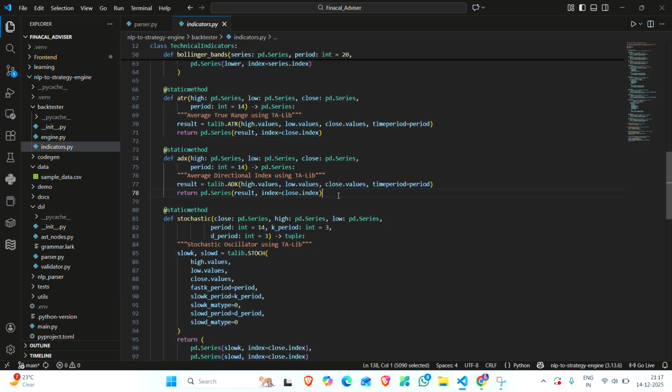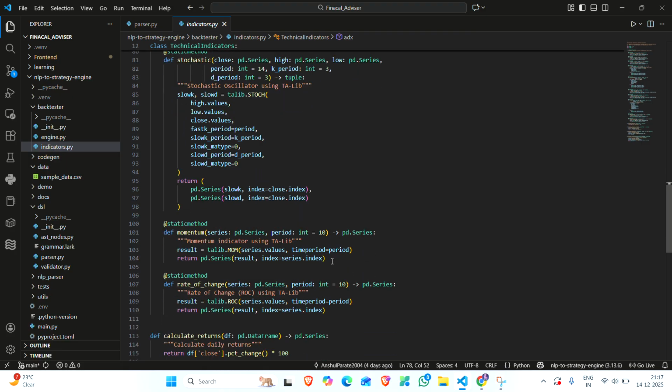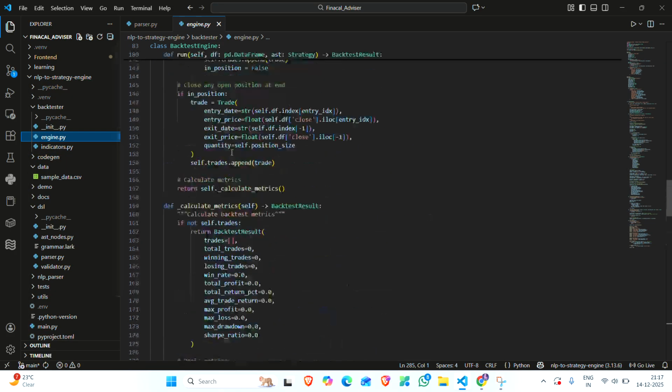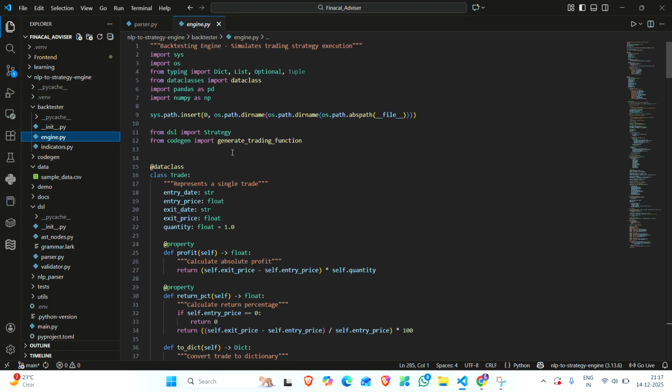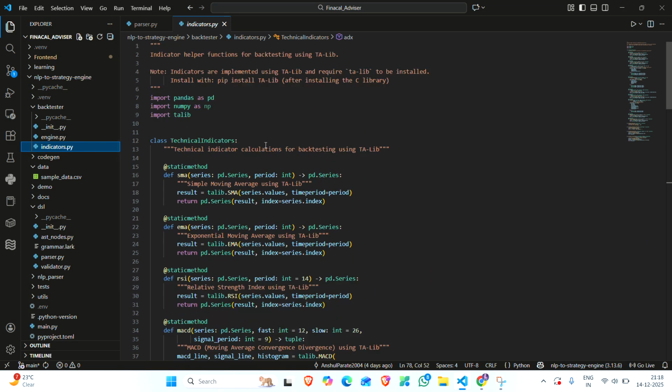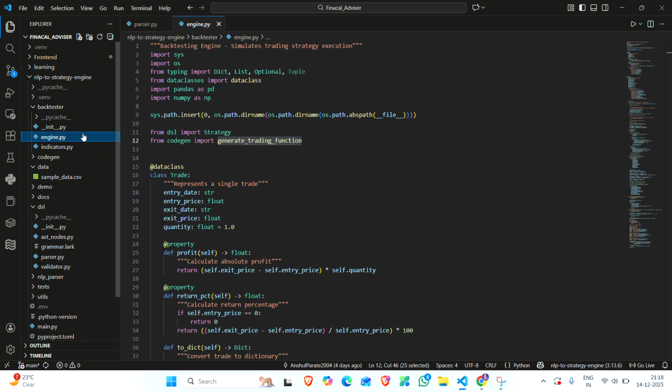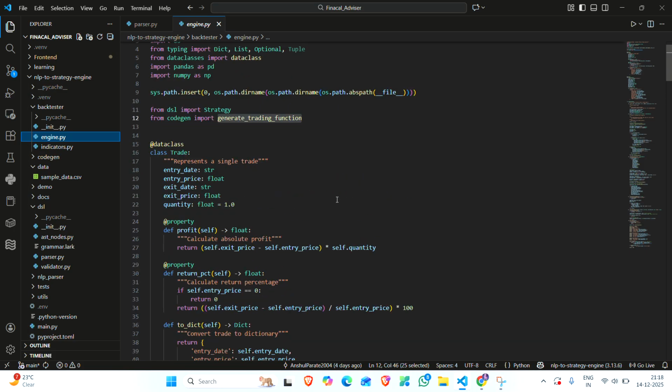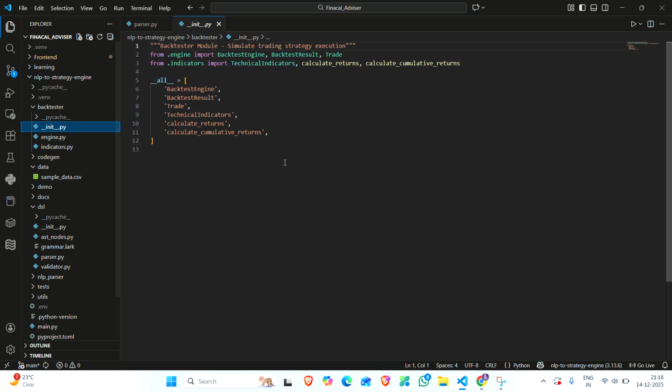And these are the indicators which will be used by our code generation trade function. They will be used by our engine also, not over here, but by the engine, and we don't need to define them again.